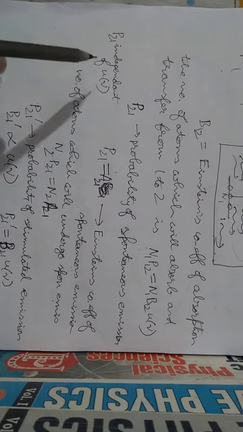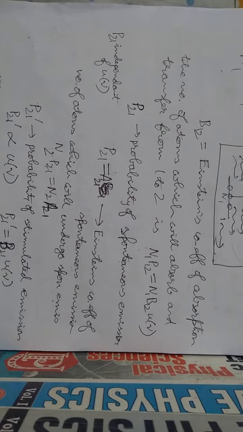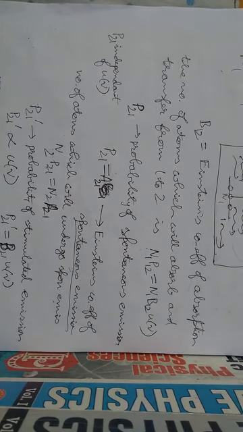Now comes the spontaneous emission. P21 is the probability of spontaneous emission. P21 will be independent of U nu, because it happens automatically, spontaneously. So P21 is written as A21, called the Einstein's coefficient of spontaneous emission. The number of atoms which will undergo spontaneous emission is N2 into P21, which is equal to N2 into A21.